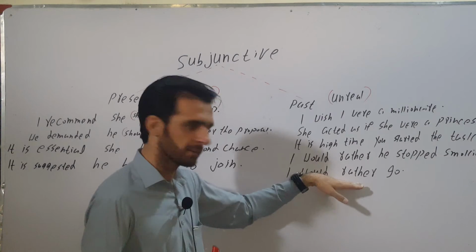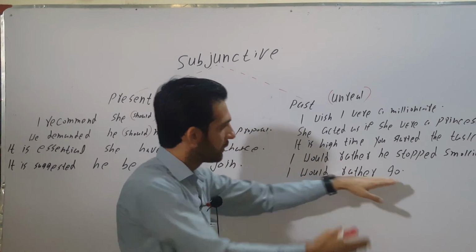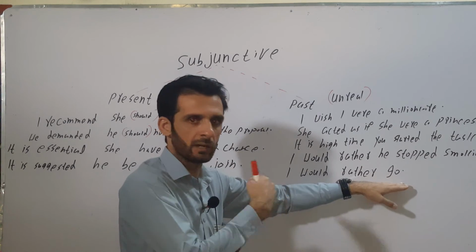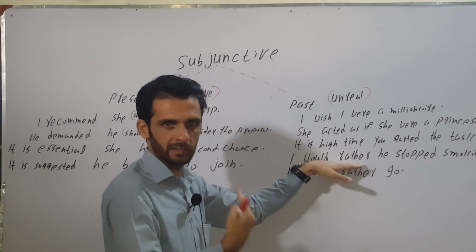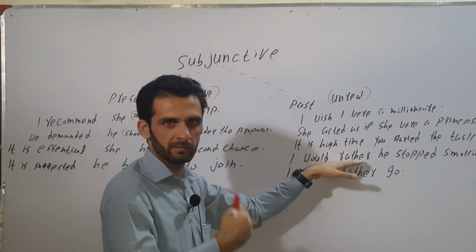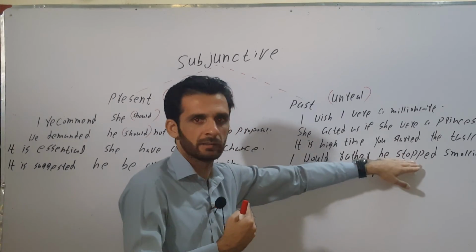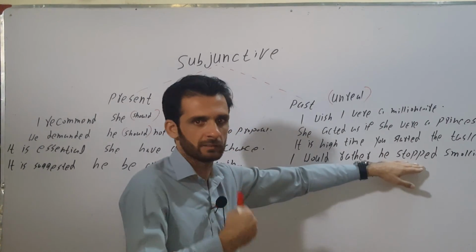If it is part of a semi-modal verb construction like here, as it is not followed by another noun or pronoun, we will use base form go, not went. And if it is followed by another noun or pronoun, just like here it is followed by he, it will be part of a past subjunctive construction. In such cases, we will use second form, not first form: stopped, not stop.